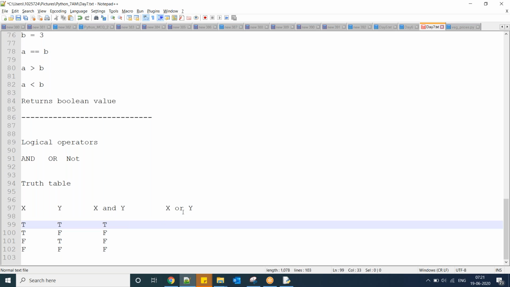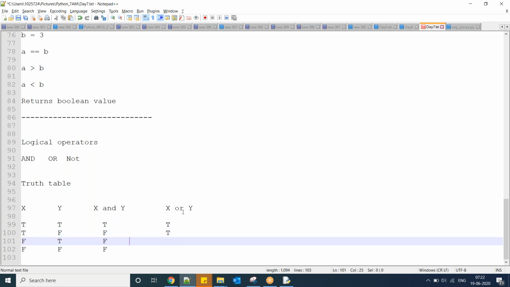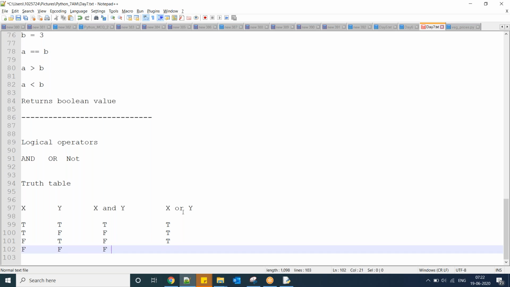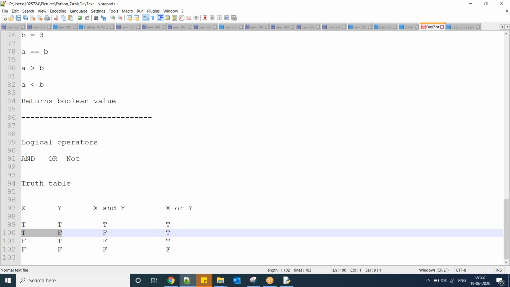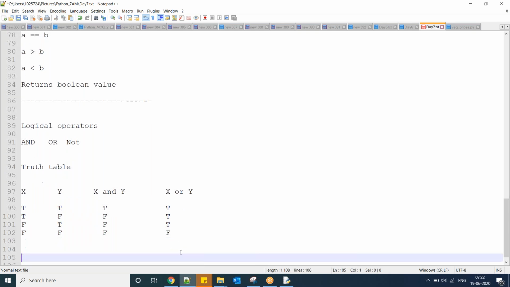X or Y. If anyone said true, then the statement is true. X or Y, anyone. So true. Here X is saying true, Y is saying false. So anyone saying true, so true. False. Okay. So here anyone saying true, then true, because X or Y, anyone. And means X and Y both, if both are true, then only true. Now come to here, how it could be helpful here.